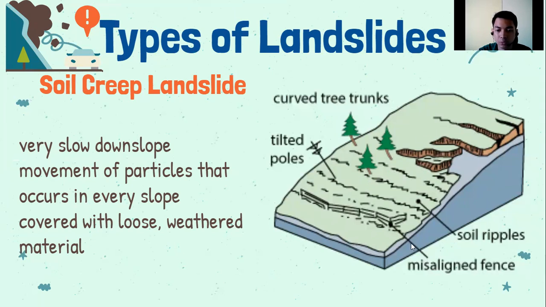As you can see, we have a misaligned fence. Yung ating bakod, nakita natin nag-iiba yung kanilang form. Yung ating mga poste ay tumatagilid, and also yung ating mga trees ay tumatagilid din. Also, nagkakaroon tayo ng refolds doon sa lupa. So, yan ay sign na meron tayong soil creep landslide. This is very slow. Hindi natin ito masyadong makikita ng mabilisan. Sobrang bagal din ng landslide na soil creep.